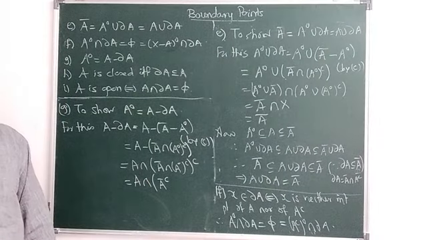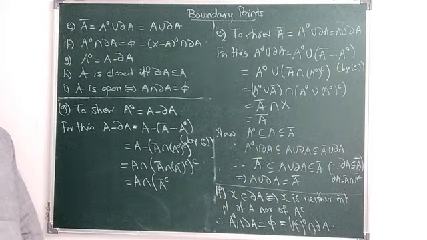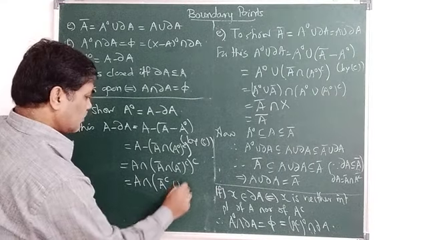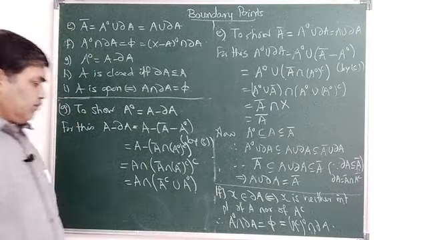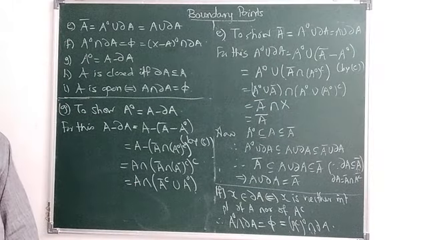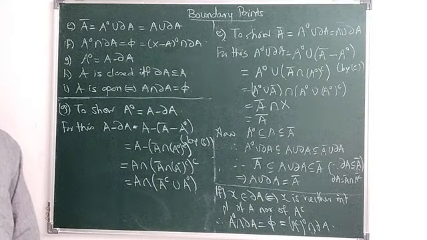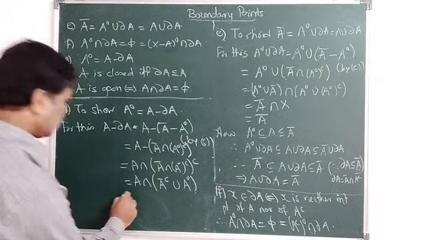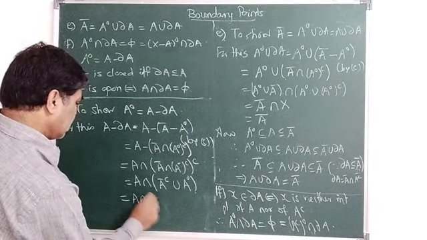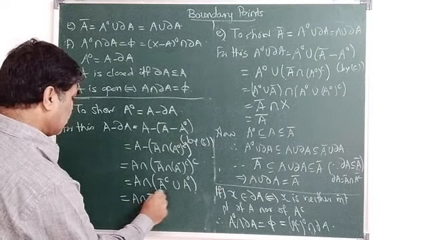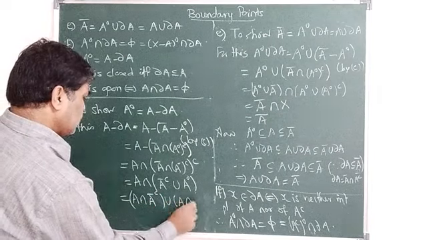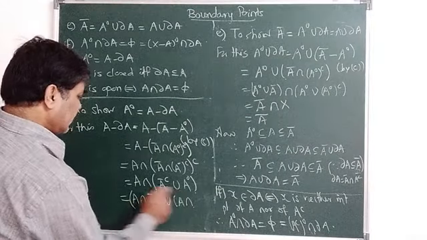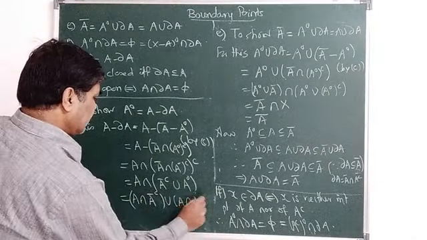A closure complement union A interior complement its complement is A interior, and then by using the distributive law, this is A intersection A closure its complement union A intersection A interior.